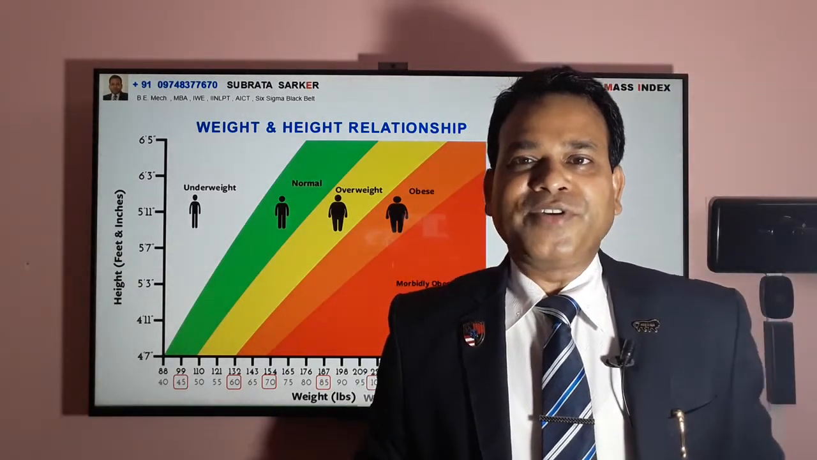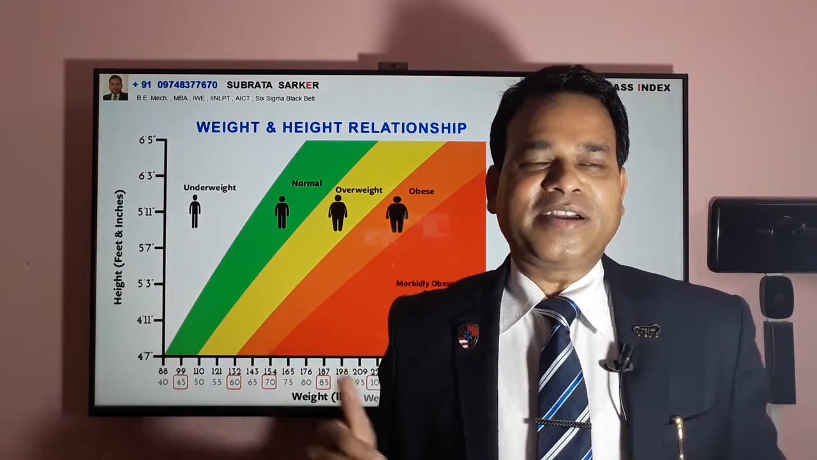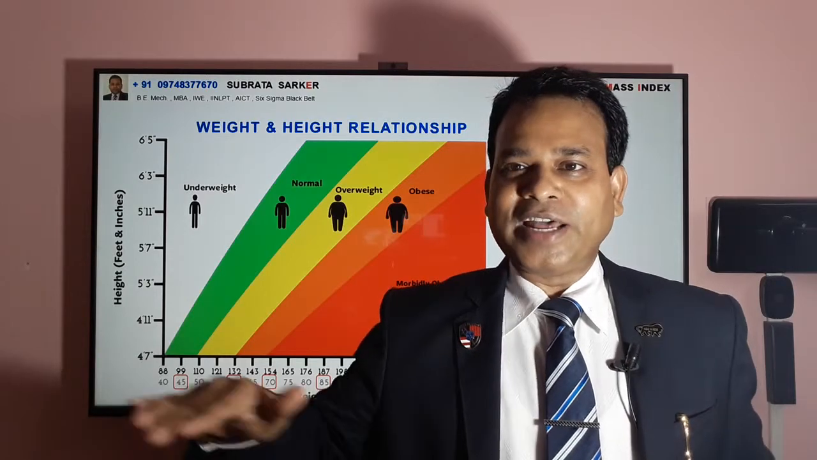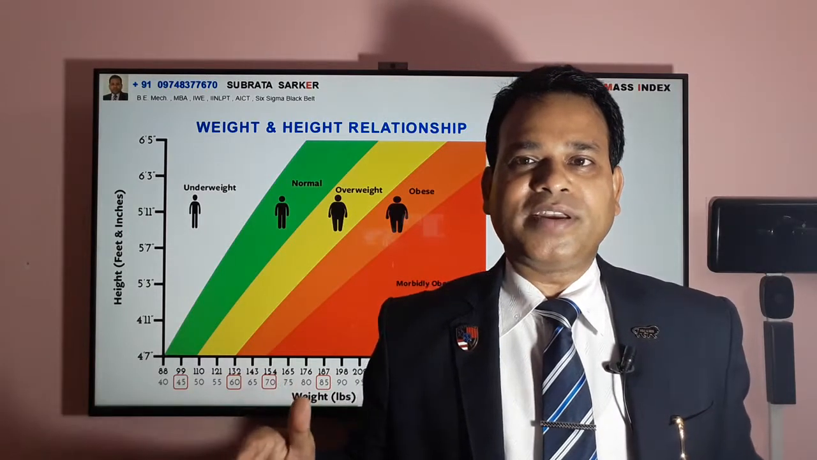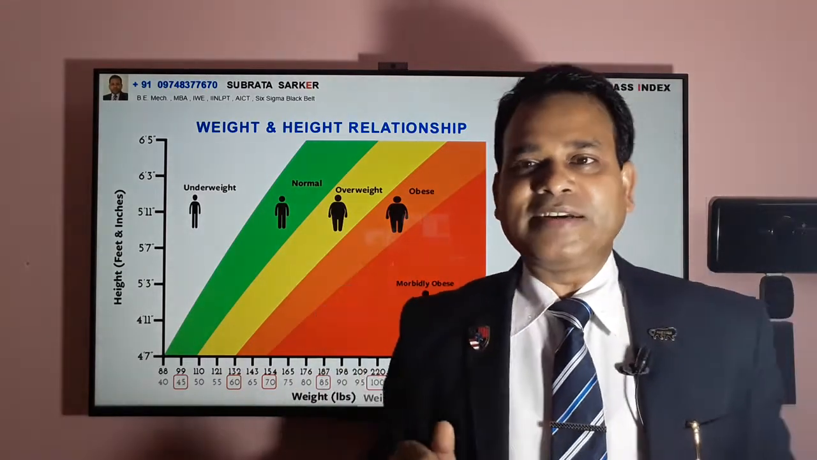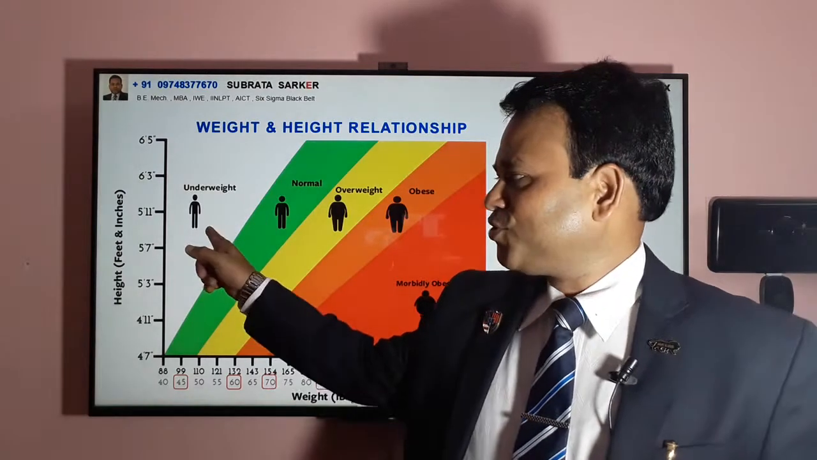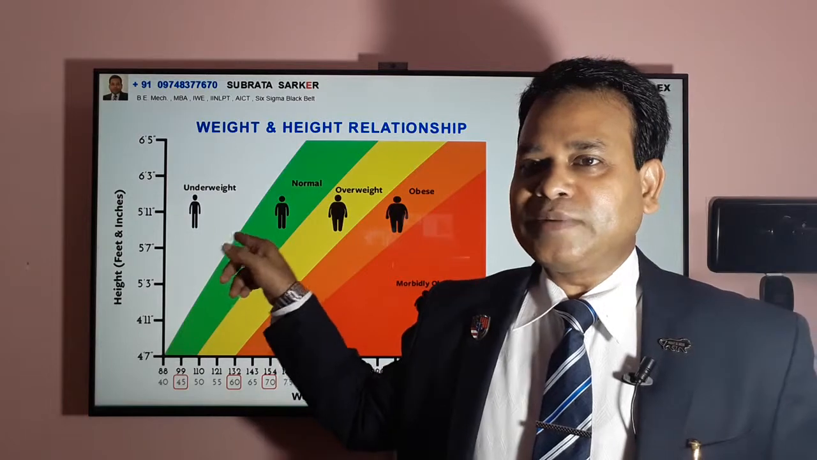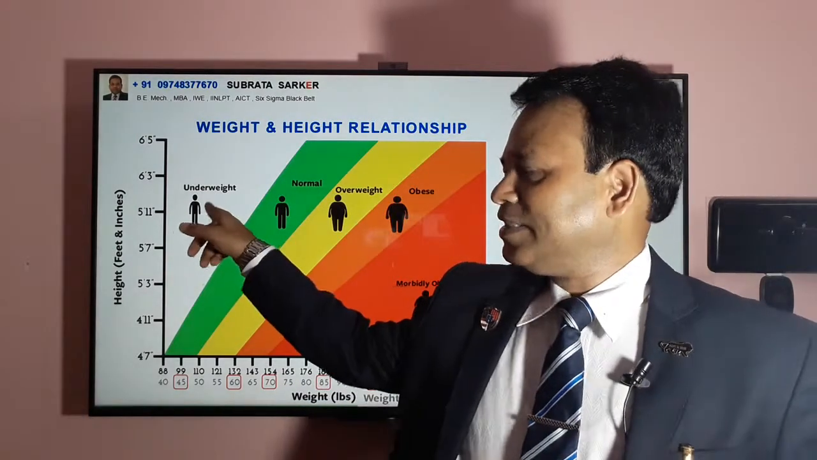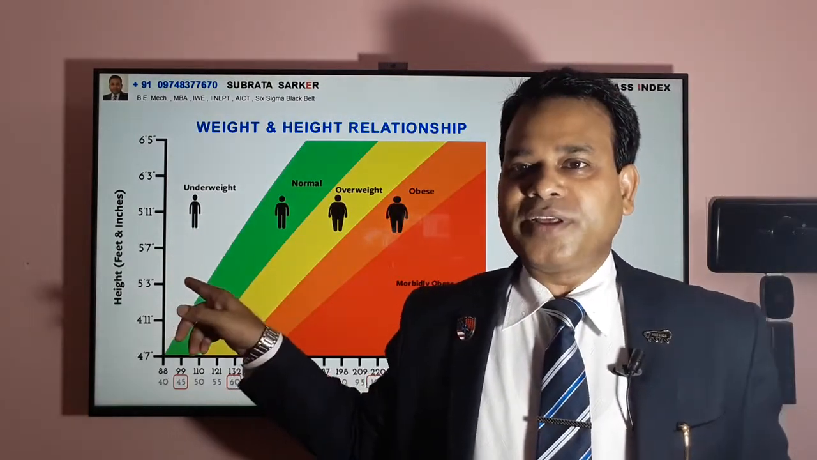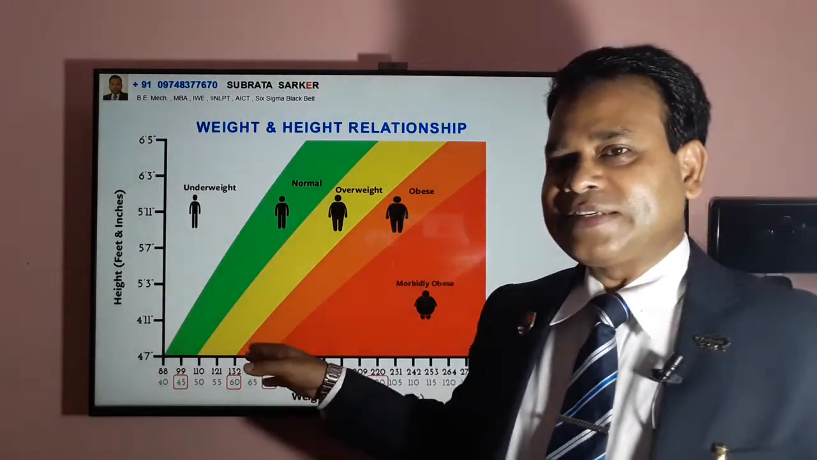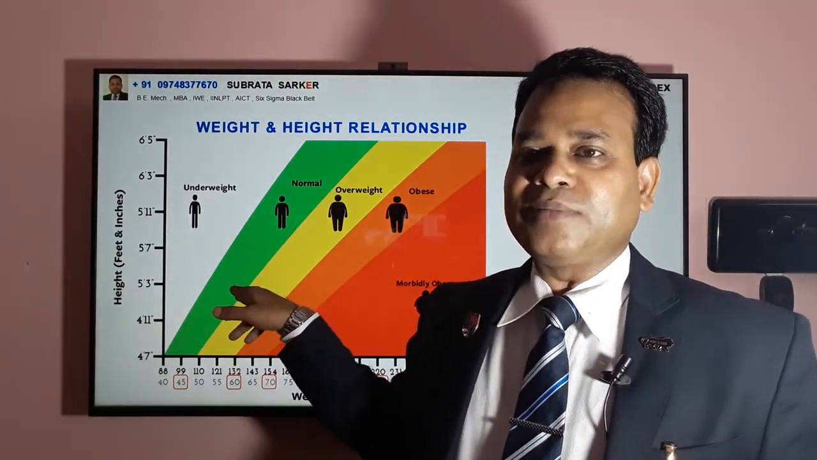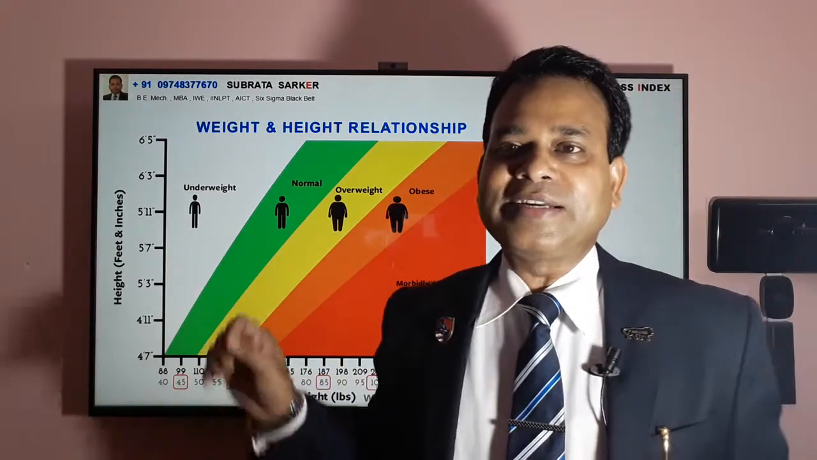Now in this graph you can see the vertical axis of the graph is representing the height of the person and the horizontal axis represents the weight. And there are different zones in the graph. In the first zone, if your height and weight cross at a point and it comes in this zone, then you are underweight. So basically the graph represents that. You connect your height and weight and the point comes in which zone, you are in that category.